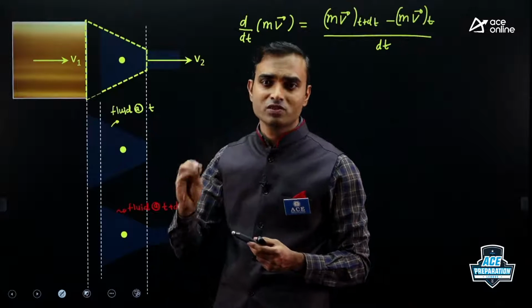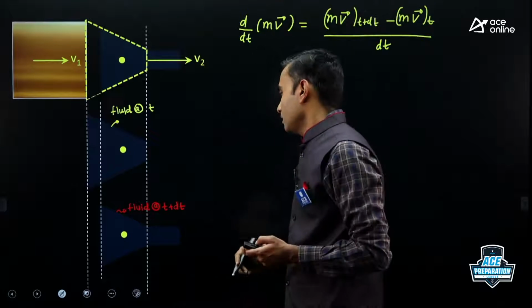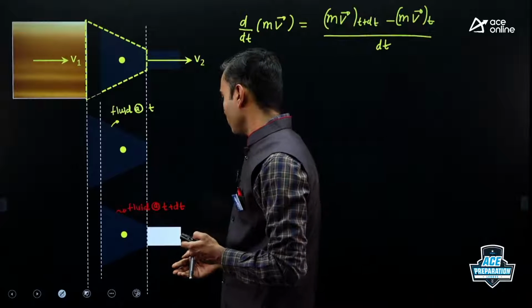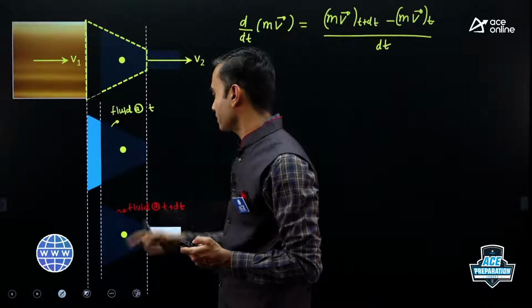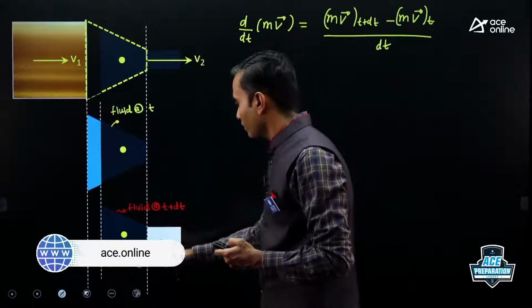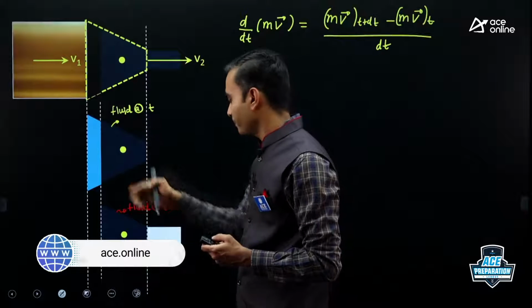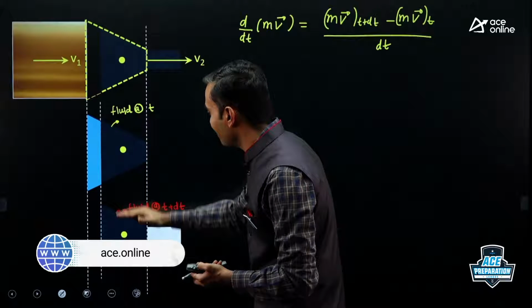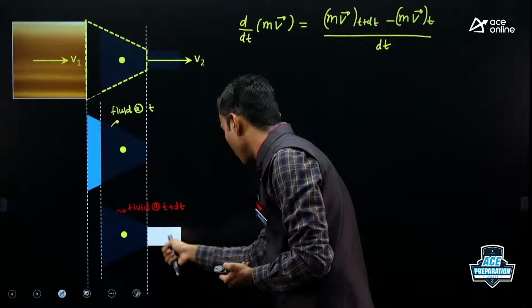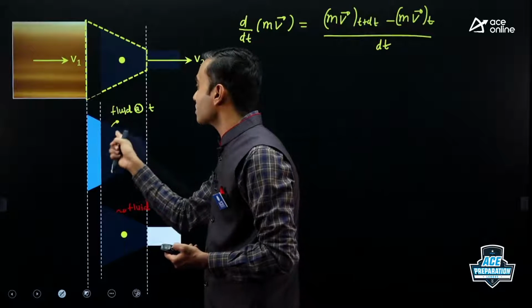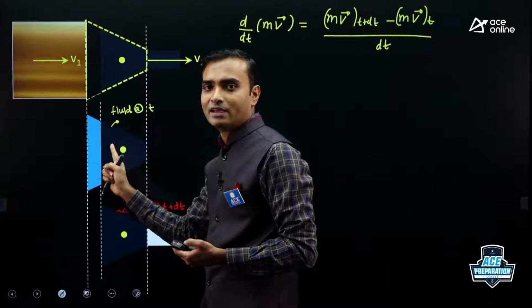This happens in steady flow. So what remains is the momentum corresponding to this white region and this blue region. We are doing final momentum minus initial momentum, so for the common portion the momentum cancels, but the momentum for the white portion and the blue portion will not cancel.